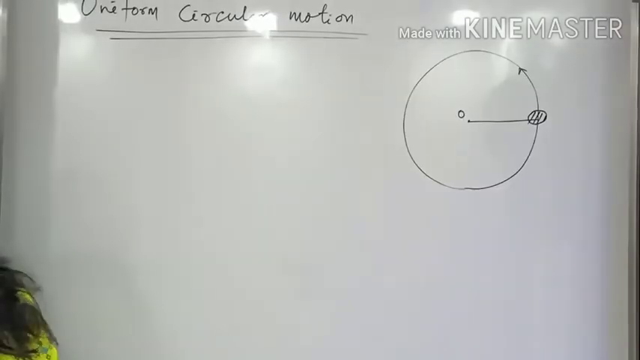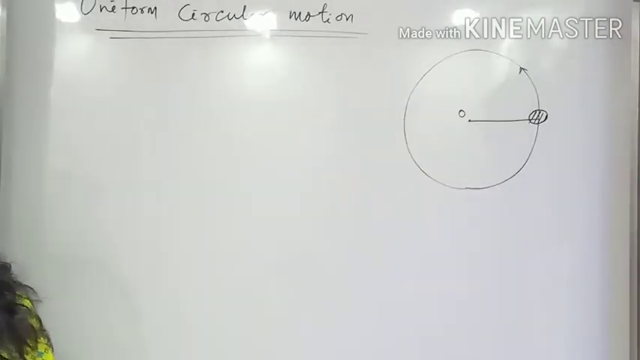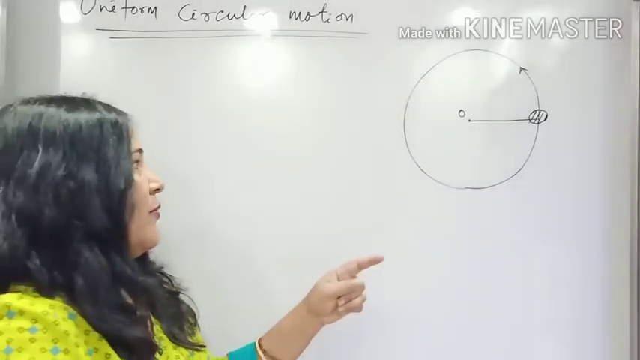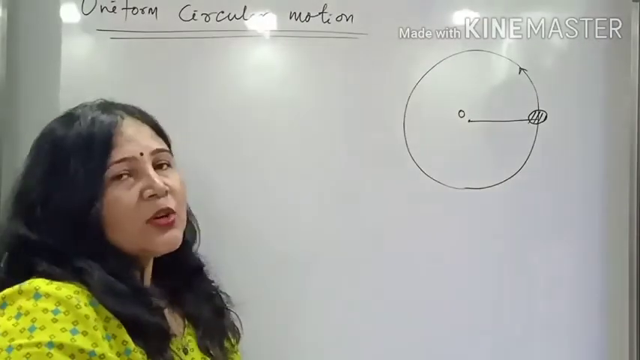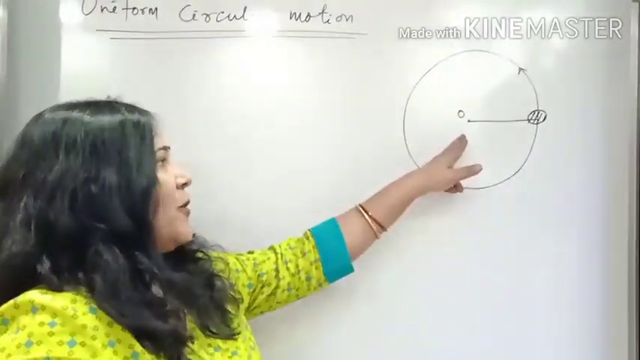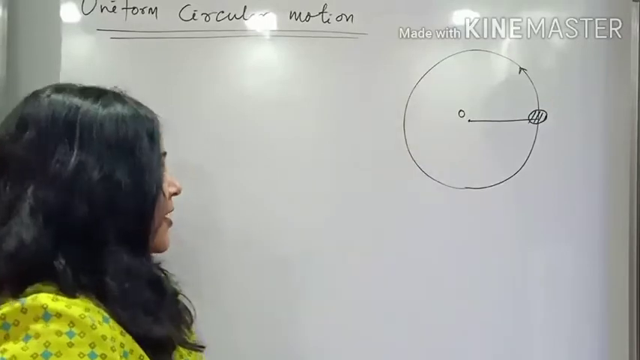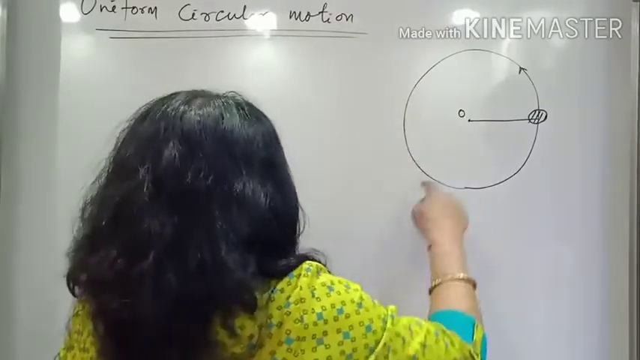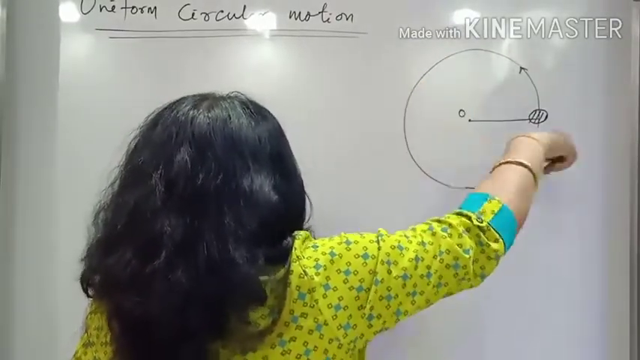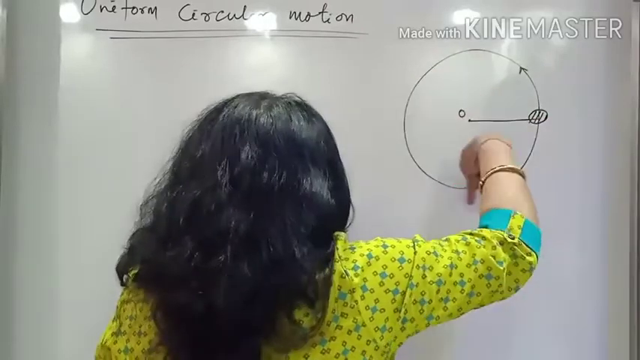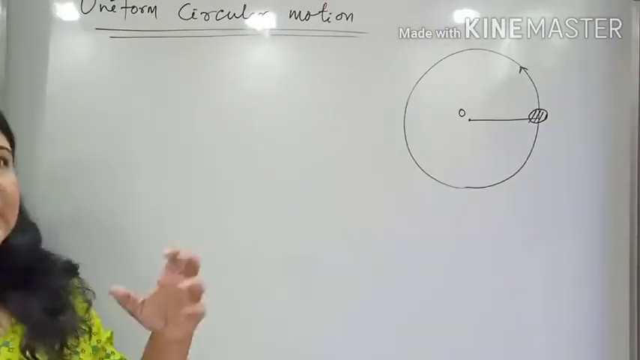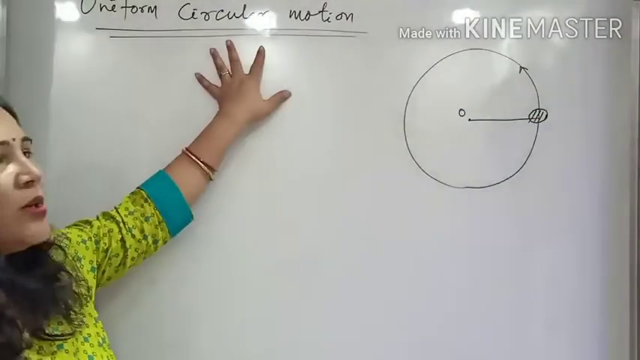But now we'll talk about circular motion. Circular motion means when a body is moving in a circular path about a fixed point. Like you can see in the figure I have made here. O is a fixed point, and about this fixed point, this body is moving in a circular path. Such type of motion is called circular motion.